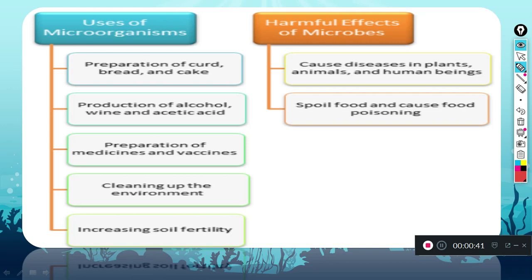They are behaving like a foe, which is an enemy. So here we are going to study what the different aspects are, like uses or harms